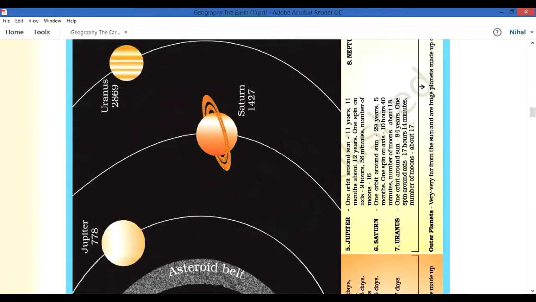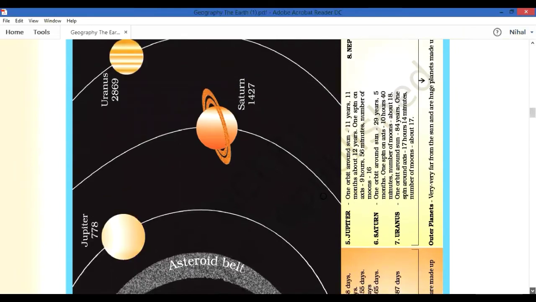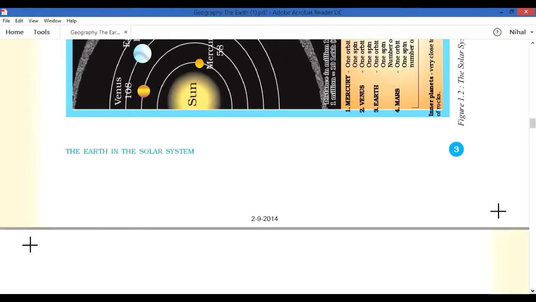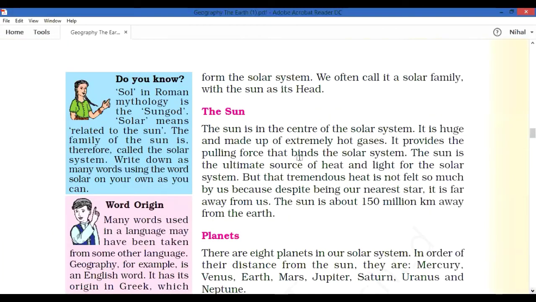Here is one belt of asteroids, and another of meteoroids, which we will learn later. First we will learn about the sun. The sun is the center of the solar system, the head of the family.